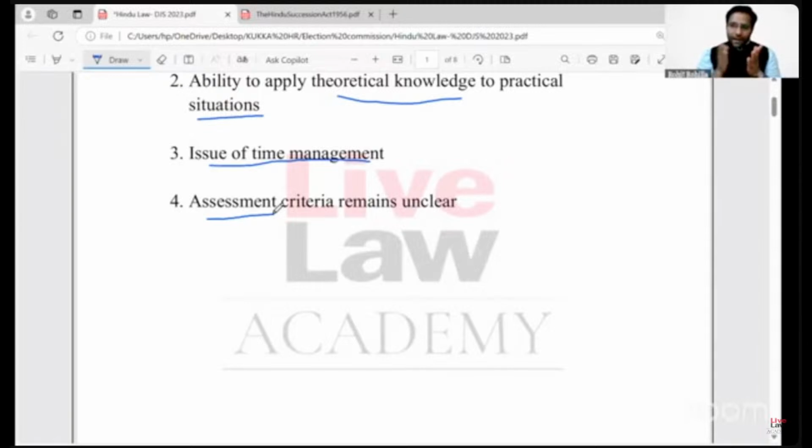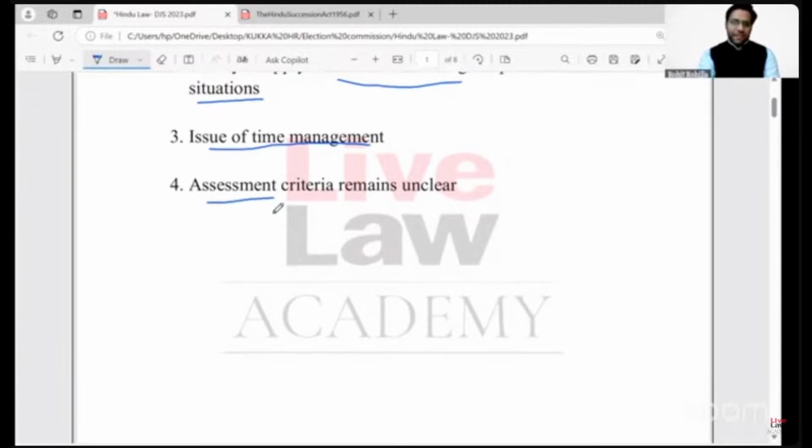Now, having highlighted these challenges, we must realize that there is no straitjacket formula of universal application which can be applied directly to solve problem-based questions. However, there are certain tips from my side which will help you in addressing these challenges to a certain extent.